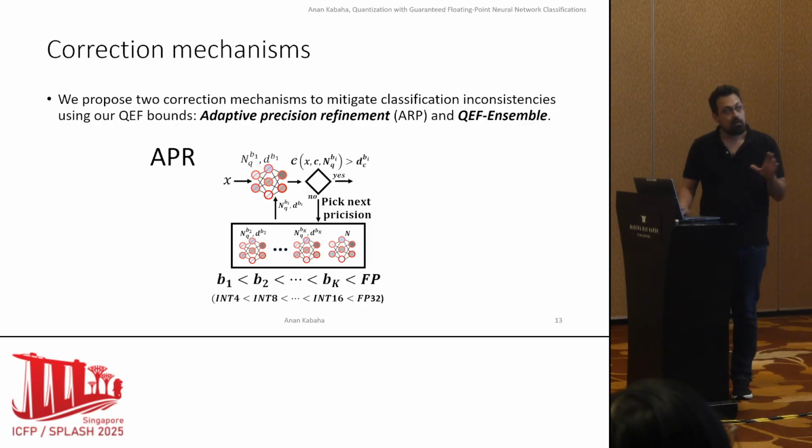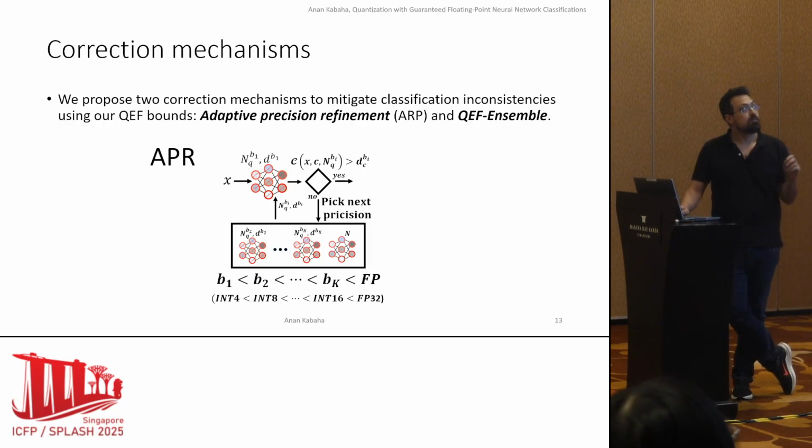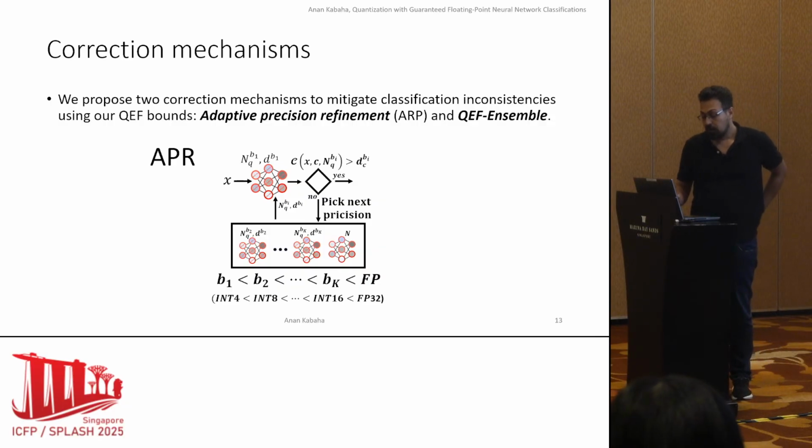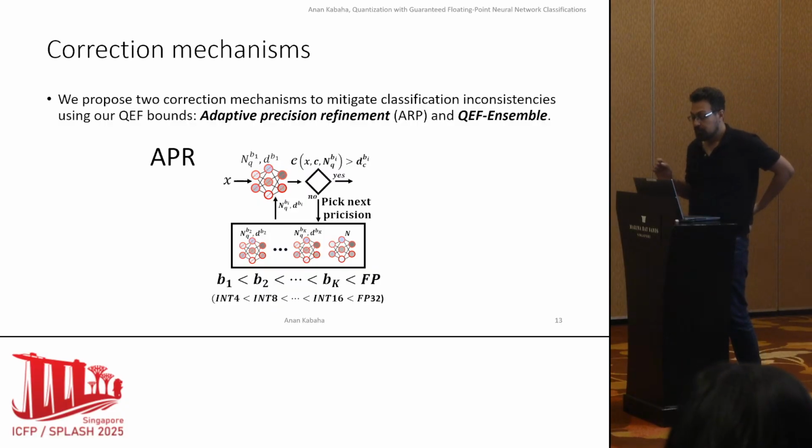Okay, so now let's describe one of our correction mechanisms. In our paper, we provide two correction mechanisms, APR, adaptive precision refinement, and the QuiFF ensemble. And here I will explain the APR. In APR, we assume that we have a floating point and several quantized networks, for example, int4, int8, int16.